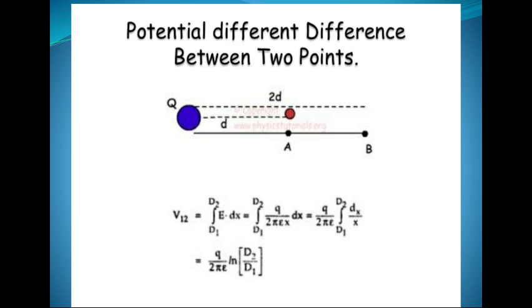Potential is the work done to bring a charge to any point in the electric field. Its value is obtained by the integration of electric field E with respect to distance dx. Say a charge in electric field E is brought from point B to A. So the potential V12 is the integration of E dot dx from d1 to d2. So its value is q upon 2 pi epsilon ln d2 by d1.